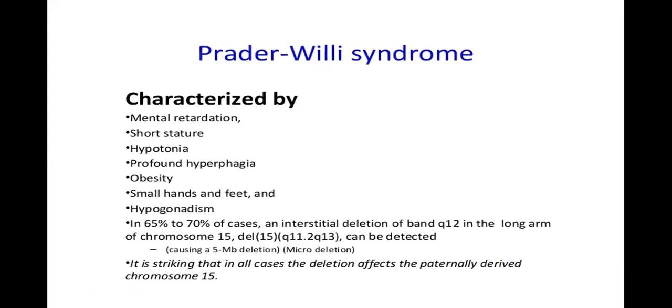In 65 to 70% of cases, an interstitial deletion of band q12 in the long arm of chromosome 15 can be detected, and microdeletion can be seen. It is striking that in all cases the deletion affects the paternally derived chromosome 15. Okay, it's the paternally derived chromosome which is affected in Prader-Willi syndrome.